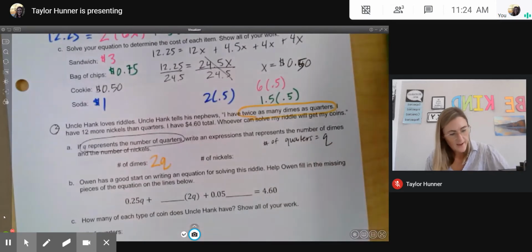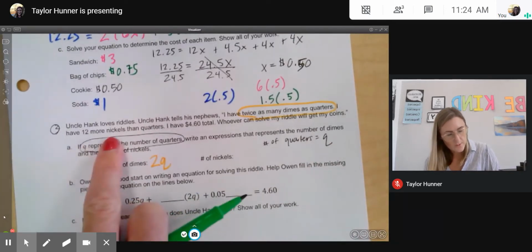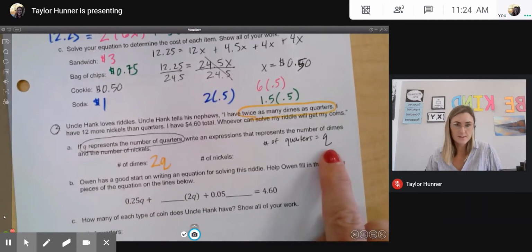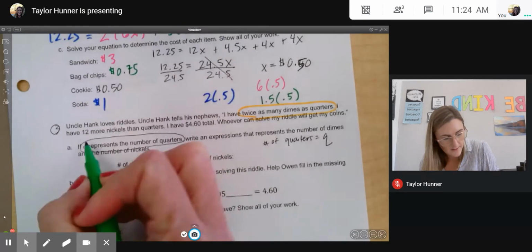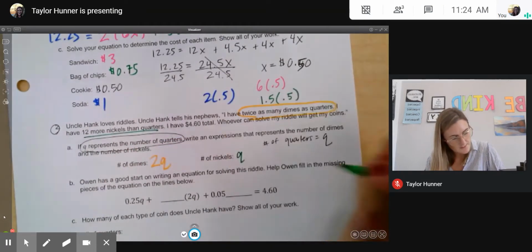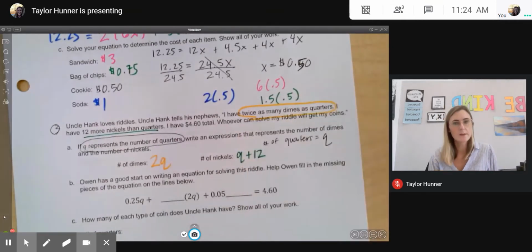Now, I have 12 more nickels than quarters. Well, let's pretend I have 10 quarters. If I have 12 more, I have to add 12 to get that. So 12 more nickels than quarters. So the number of quarters plus 12 will equal my number of nickels.